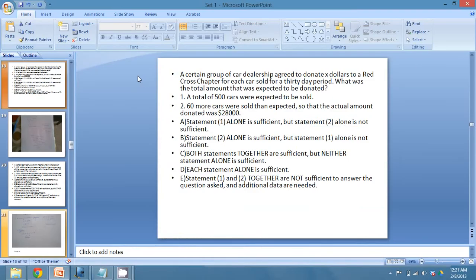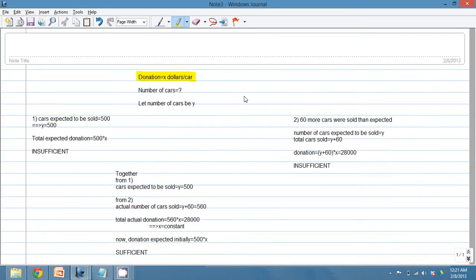Now, what was the total amount that was expected to be donated? To know that, we should know the total number of cars.